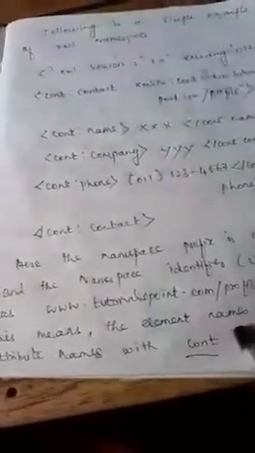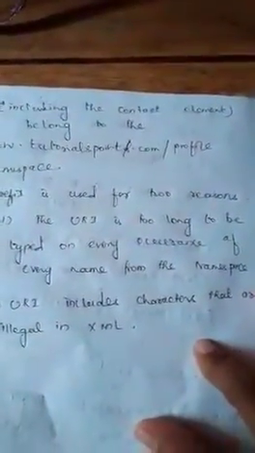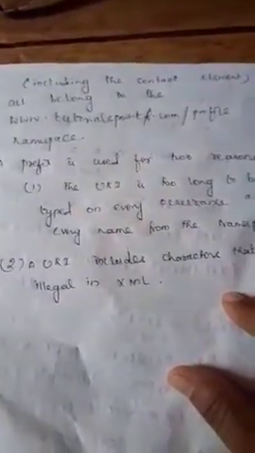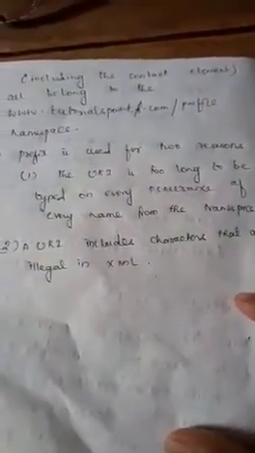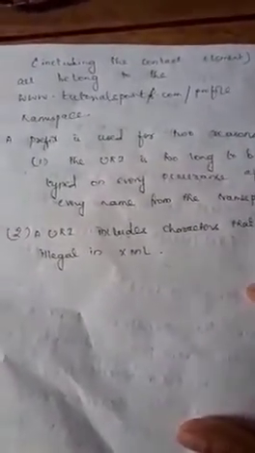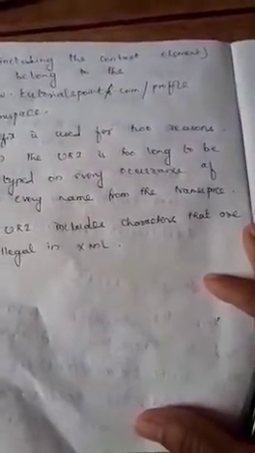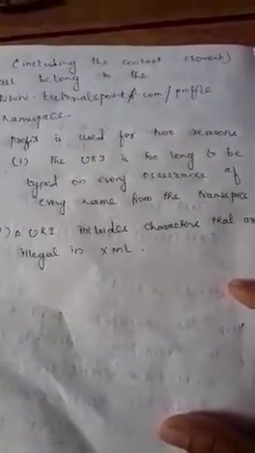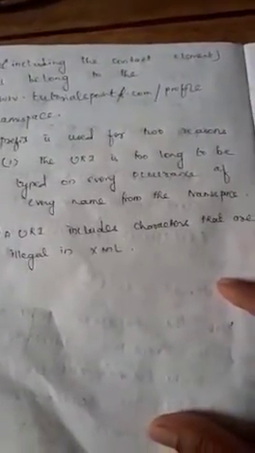This means the element names and attribute names with the cont prefix, including the cont elements, all belong to the www.tutorialspoint.com/profile namespace. A prefix is used for two reasons. Here the prefix is cont. Why do we use that prefix? The first reason is the URI is too long to type on every occurrence of every name from the namespace. And the second reason is the URI includes characters that are illegal in XML. Let's see an example here.